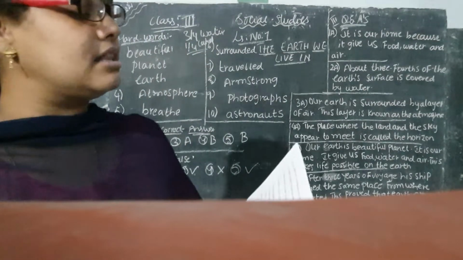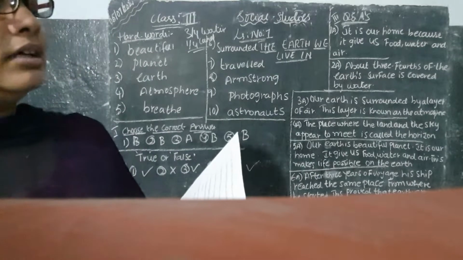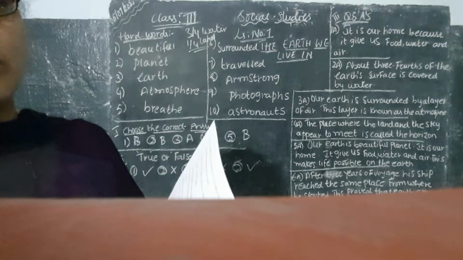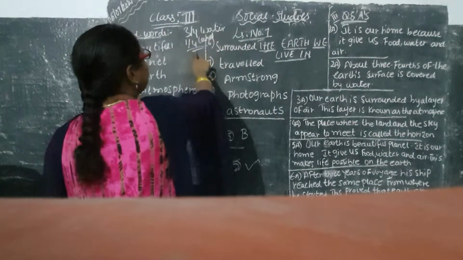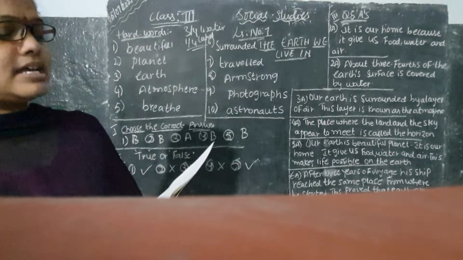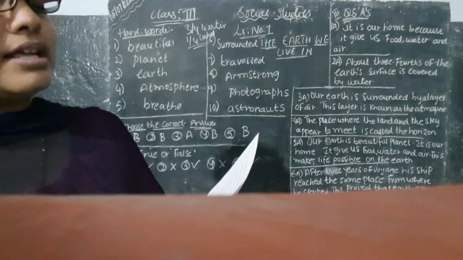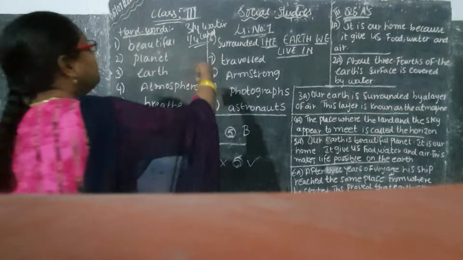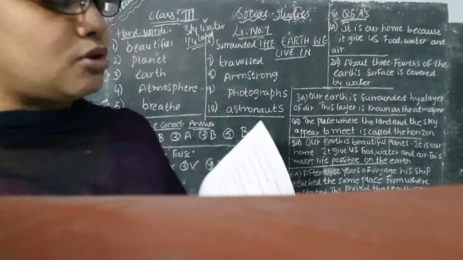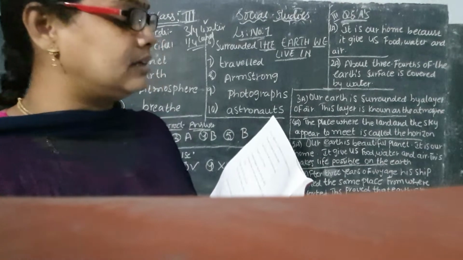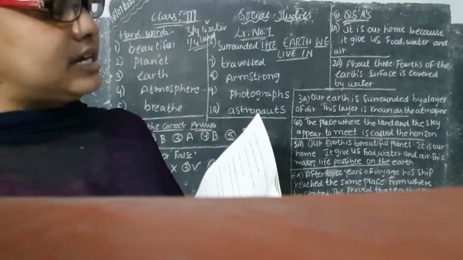So here, if you see the second section, true or false. What is the first one? The earth is divided into land and water. Correct hai na? I told you the earth is divided into 3/4 by water and 1/4 by land. So the first statement is correct. Second one, 3/4 of earth is covered by land. Not 3/4 of earth is covered by water. That is the reason the second statement is wrong. Coming to the third statement, the earth is round in shape. Earth kaisa rehta? It is round in shape.